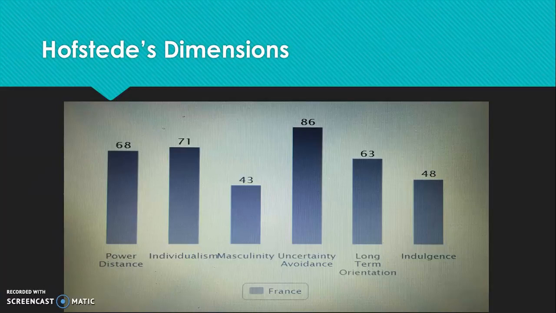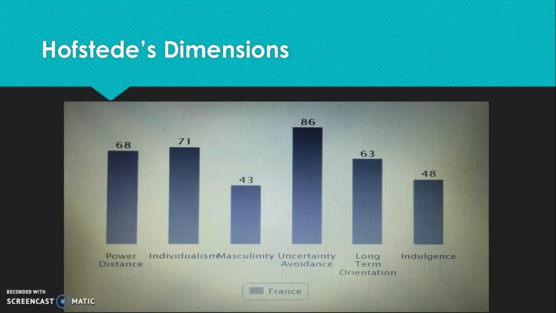Masculinity. The fundamental issue is what motivates people: wanting to be the best, masculine, or liking what you do, feminine. With a score of 43, France has a somewhat feminine culture. At face value, this may be indicated by its famous welfare system, the 35-hour working week, 5 weeks of holiday per year, and its focus on quality of life. The upper class scores feminine while the working class scores masculine.